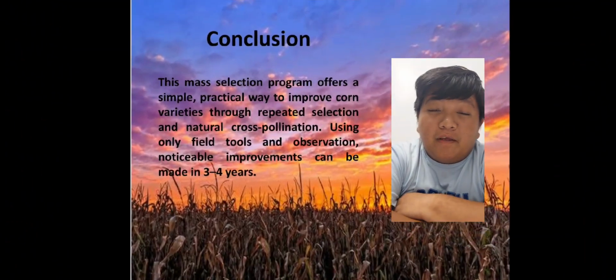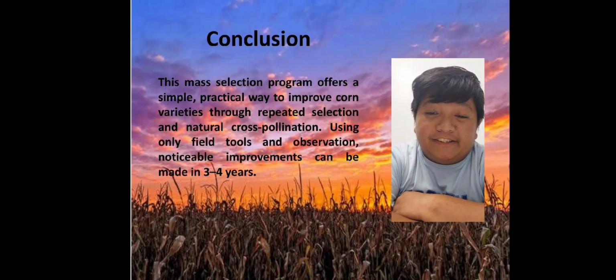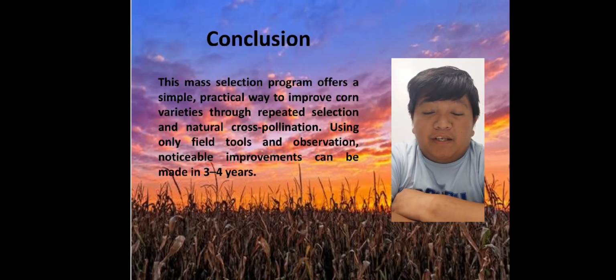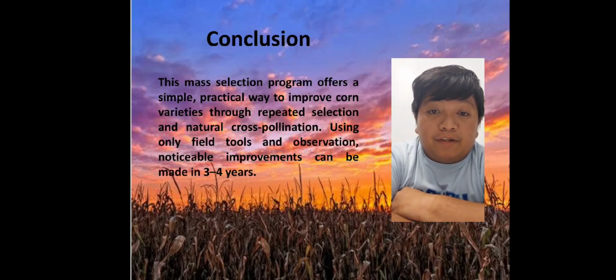In conclusion, this mass selection program offers a simple, practical way of improving corn varieties through repeated selection and natural cross-pollination. And improvements can be seen or made in 3 to 4 years.